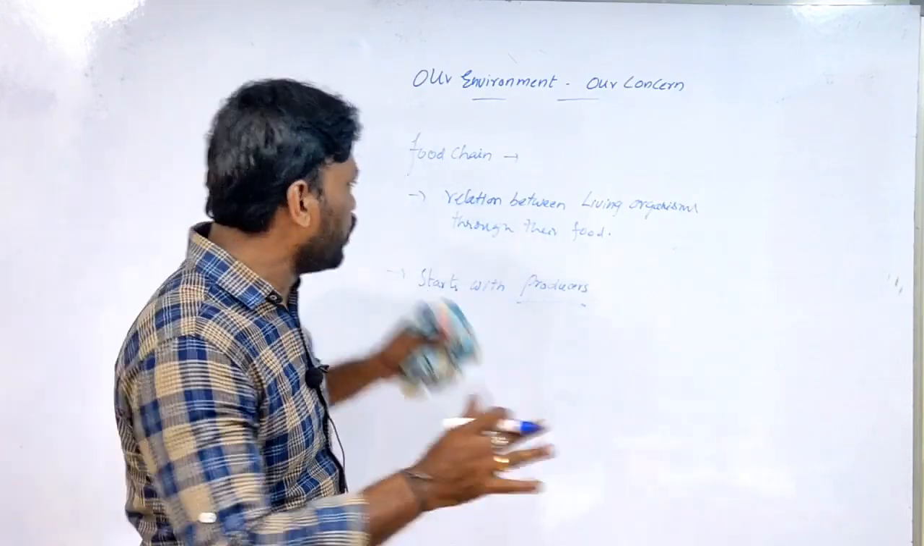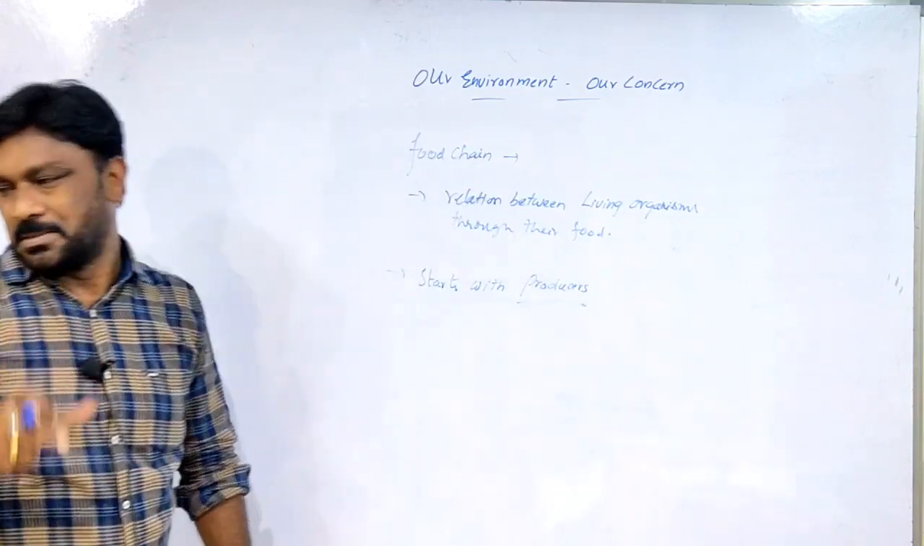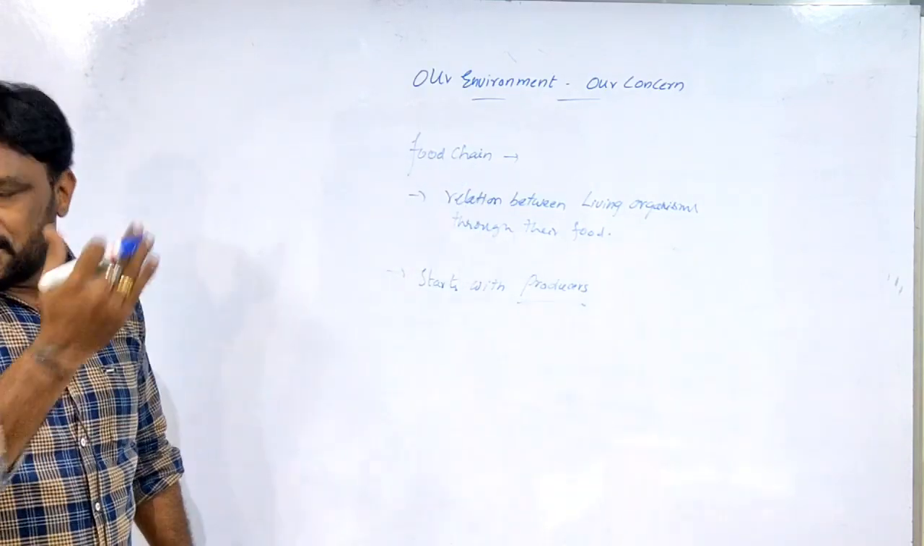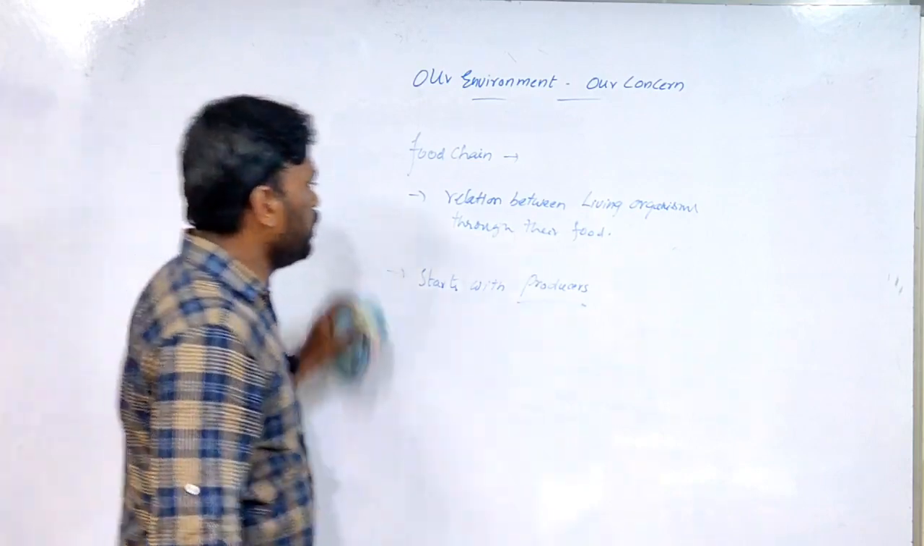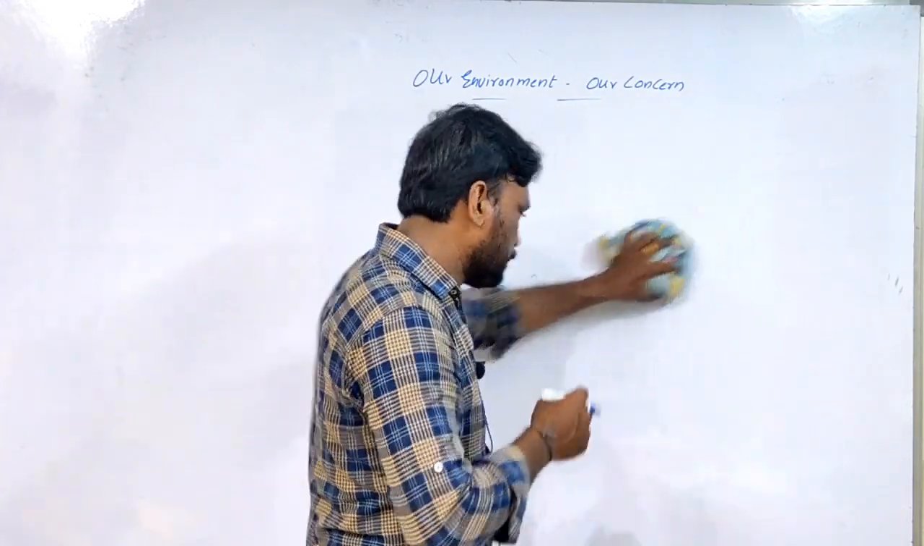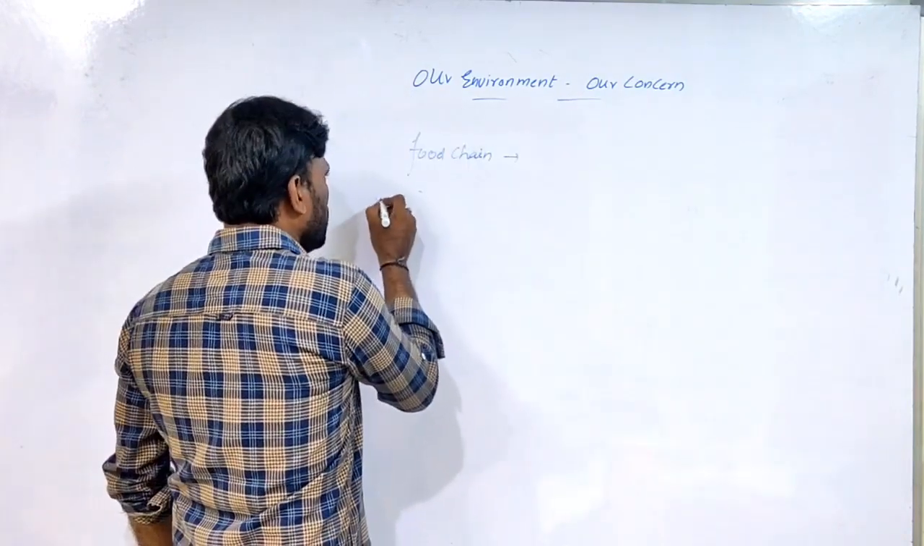Then what is called an ecosystem? A number of food chains together is called an ecosystem. Now first one example you will take in a food chain. First we take a pond ecosystem. First, ecosystem.